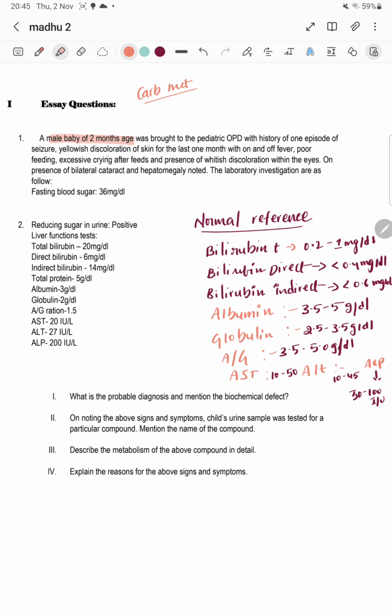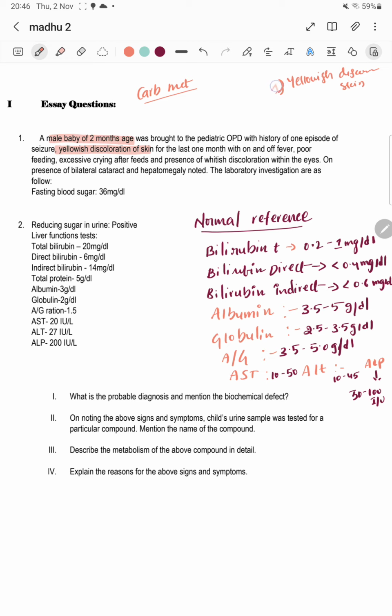The main complication here you have to highlight: yellowish discoloration of skin. When can you see yellowish discoloration of skin? Mostly in jaundice. Write it down: yellowish discoloration of skin, the first point.